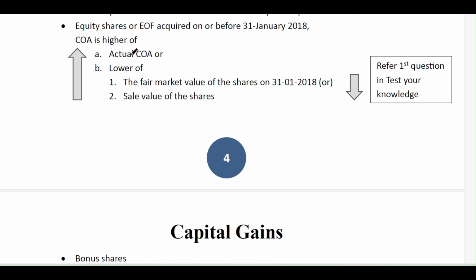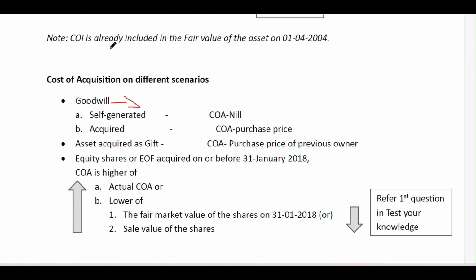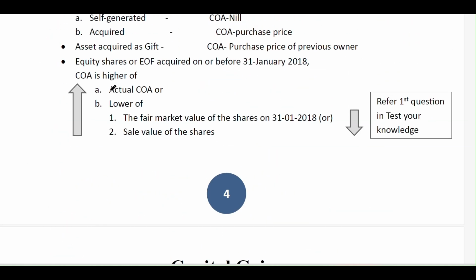And if equity shares or equity oriented funds, that is mutual funds, are acquired on or before the 31st January 2018, then we calculate the cost of acquisition on a separate basis, but not on this basis. For these assets, indexed cost of acquisition will not apply, so we calculate the cost of acquisition in a separate manner. That is, the cost of acquisition is the higher of A, the actual cost of acquisition, what is the price of the share when you purchased it, and B, the lower of the fair market value of the share as on 31/1/2018.